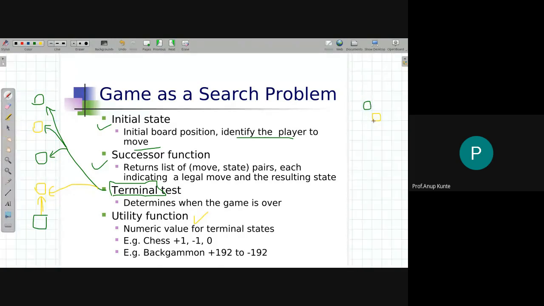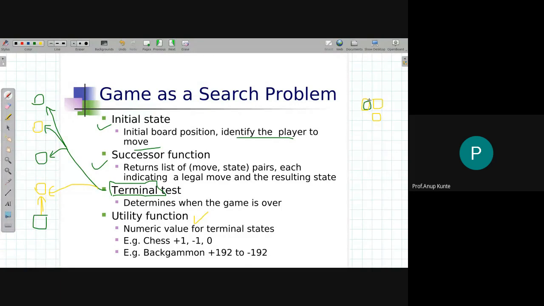If that is more than 2 or more than 3, the color keeps changing. So there can be a scenario where, because there are two yellow neighbors, this turns yellow. Ultimately, if the board gets colored in a single color, the player with that color wins. This is probably the way backgammon or Go or other kinds of games are played.